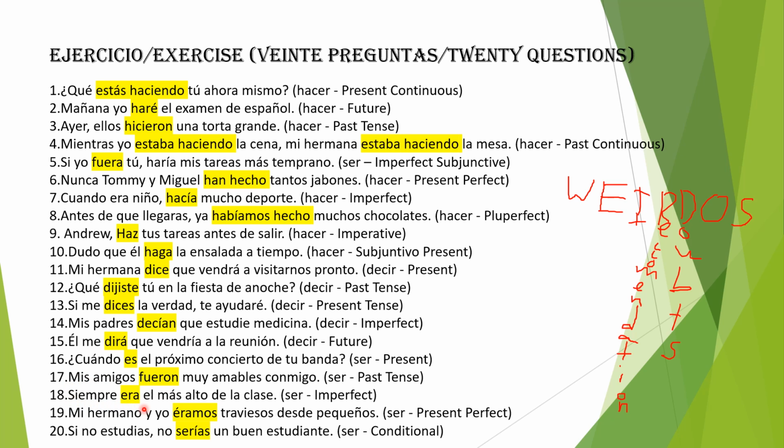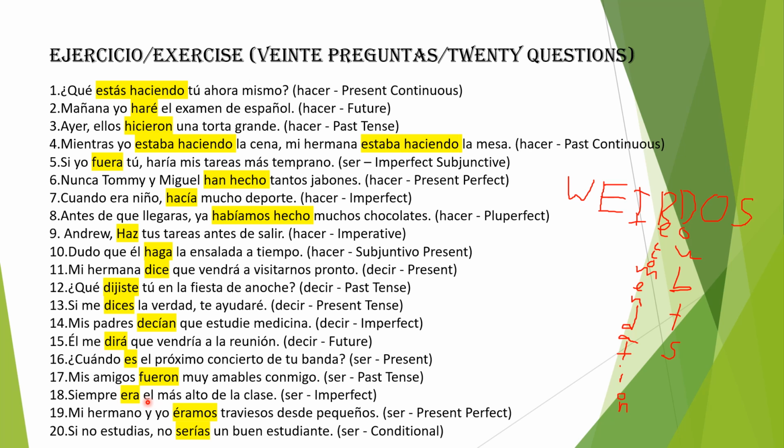Alright, siempre era el más alto de la clase. I was always the tallest of the class. In this case, this is not a specific point in time. This is not a completed action in the past. This used to be a habitual action in the past because we can't just take a growth potion and then all of a sudden one morning we're super giant and the next day you just become a dwarf. That's part of your genetic characteristics. That doesn't change over a long period.